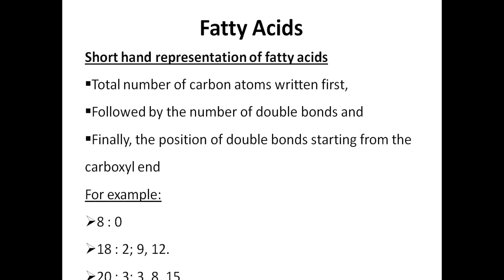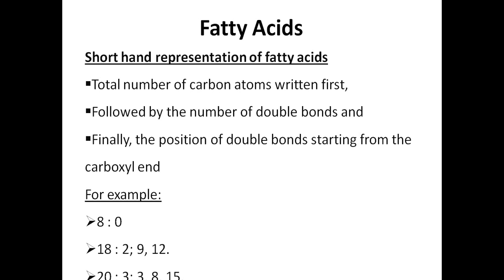This fatty acid consists of 20 carbons in its structure. It consists of 3 double bonds, and the 3 double bonds are present at positions 3, 8 and 15. So instead of writing the whole structure of the fatty acid, you can represent the fatty acid in shorthand. This is how you can represent it.